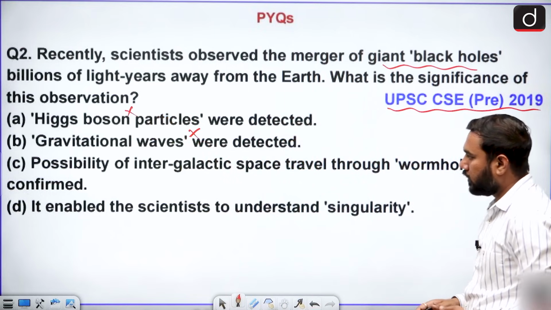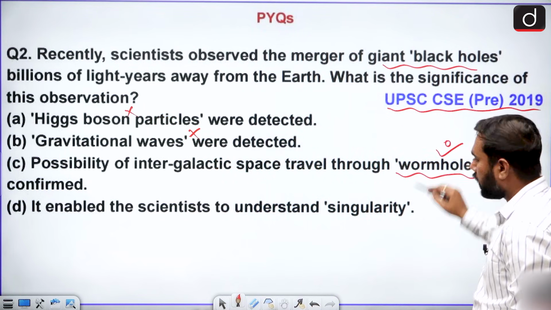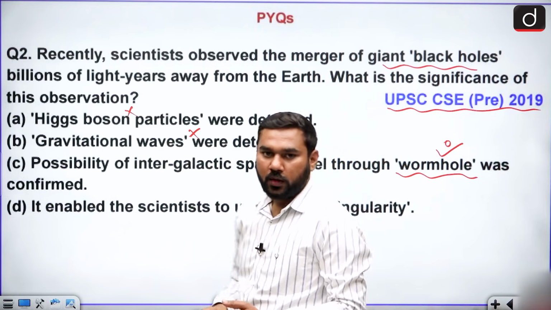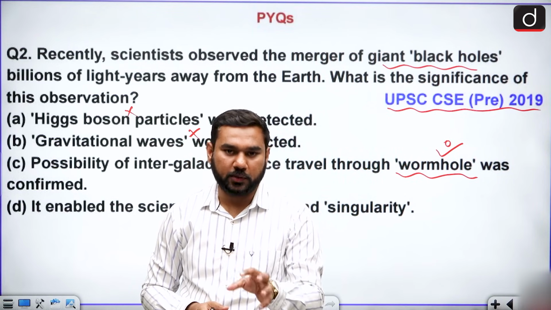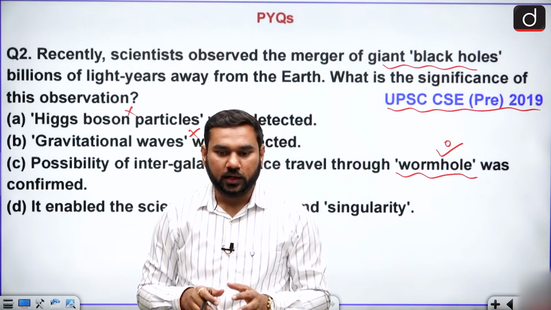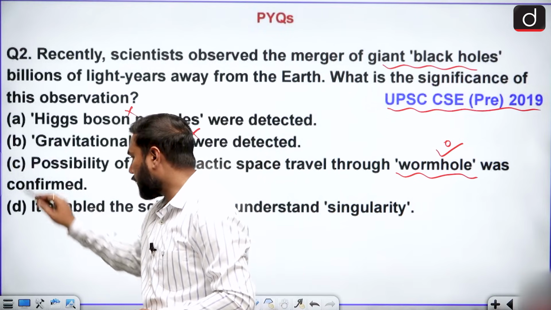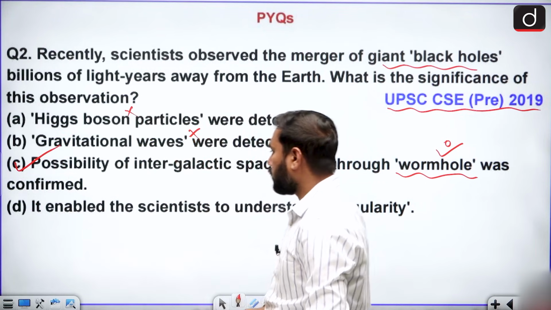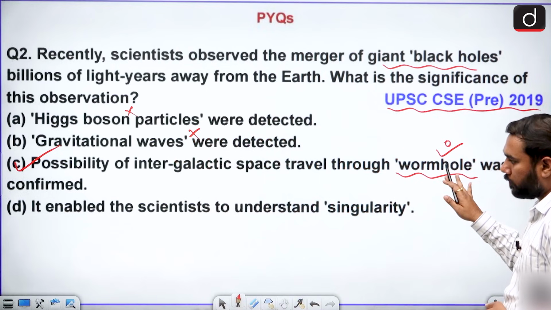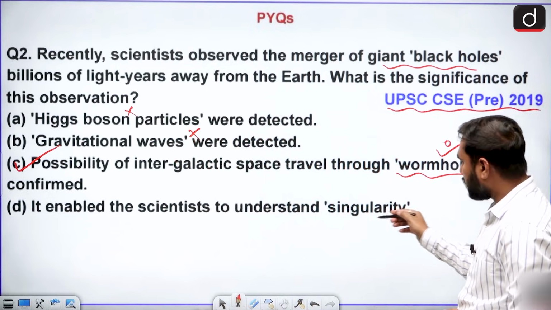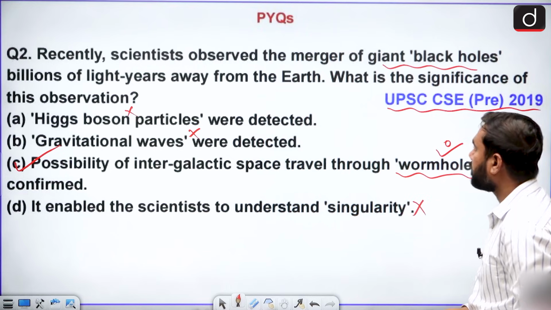Possibility to enter intergalactic space travel time through a wormhole? Yes, this is okay, because the James Webb Telescope helps in seeing the entire space, deep space programs. So if you see the black hole, you can also observe the deep space structure. So this is your actual answer: the possibility to confirm intergalactic space travel through the wormhole. Does it enable scientists to understand the singularity? No, this cannot be related to it, only to radiation.